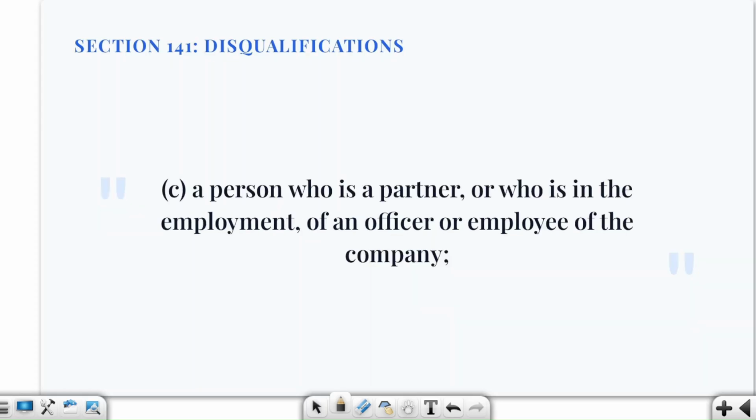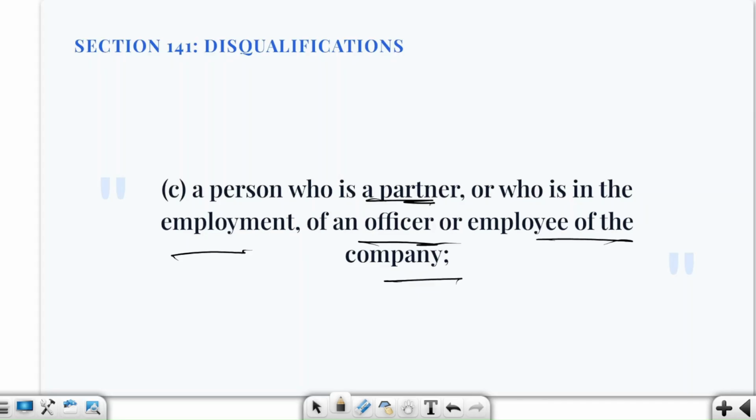Third, a person who is a partner or who is in the employment of an officer or employee of the company. Section 141 clause 3C says that a person cannot be an auditor if he is a partner of the officer or employee of the company or in employment of such officer or employee.